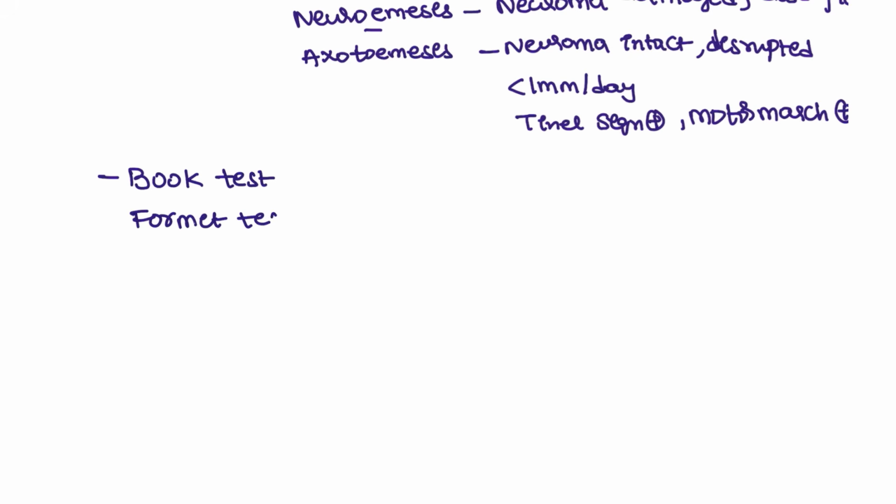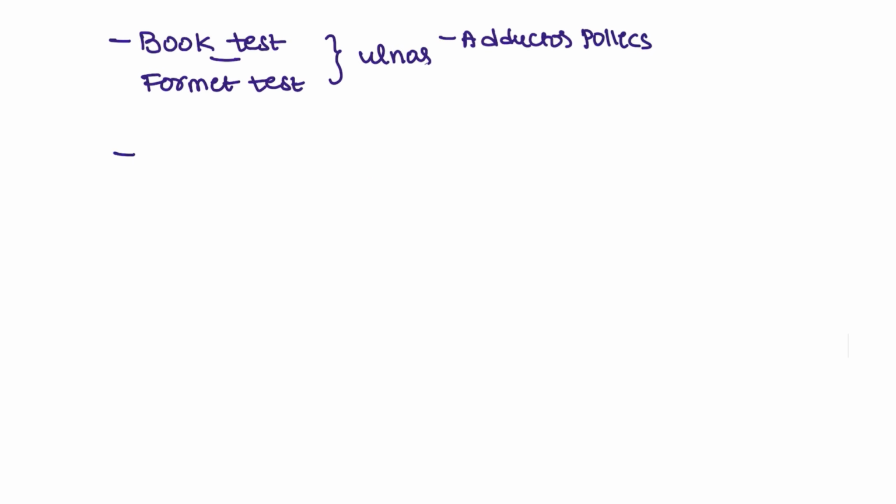For example, you are checking for the Book test and the Froment test. This Book test and the Froment test is done for ulnar nerve palsy. Especially in the Book test, you are going to check for the adductor pollicis muscle. Next test, that is the Card test.